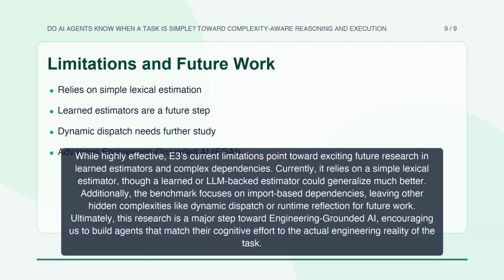While highly effective, E3's current limitations point toward exciting future research in learned estimators and complex dependencies. Currently, it relies on a simple lexical estimator, though a learned or LLM-backed estimator could generalize much better. Additionally, the benchmark focuses on import-based dependencies, leaving other hidden complexities like dynamic dispatch or runtime reflection for future work. Ultimately, this research is a major step toward engineering-grounded AI, encouraging us to build agents that match their cognitive effort to the actual engineering reality of the task.